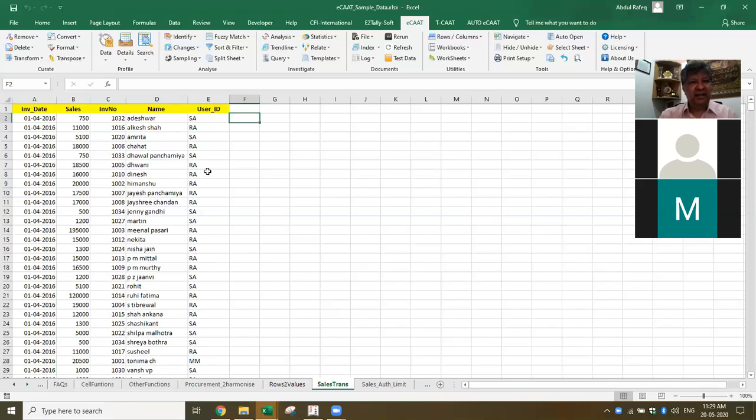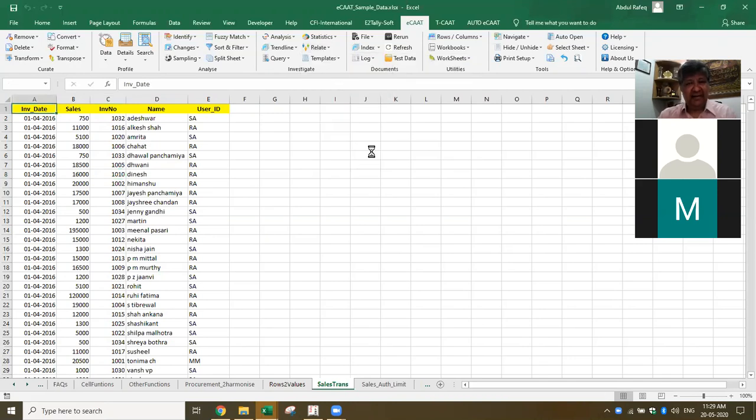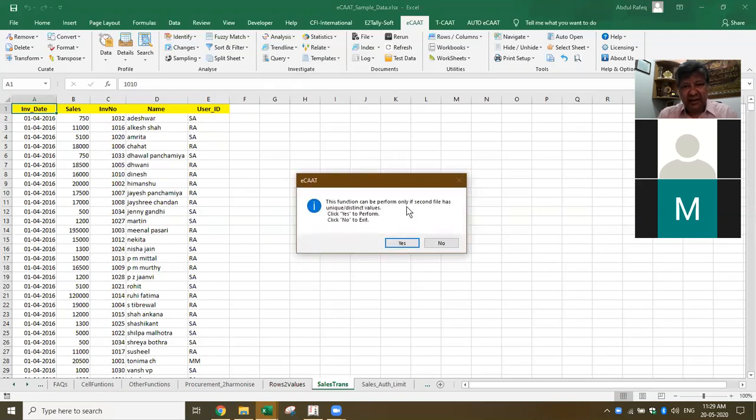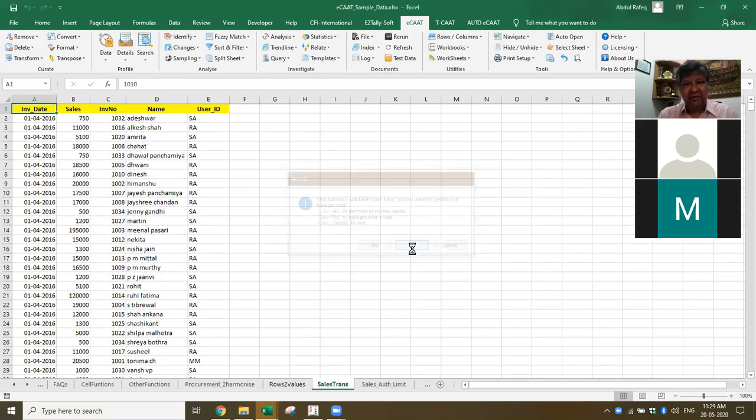Here in this one, ECAT, we have got something called relate, where you can join the files. When I say join, there are various types of join which you can do. For example, I want to append files. Append files means I've got, let's say, a payroll file for 12 months. I want to append all of them, put them together in one shot. I can do that. Okay, here I'm just going to say join files. This function can only work if the second file has unique values. Yes. The function will take some time. Do you want to perform it in the background? I'll say no, I want to see the result aligned.